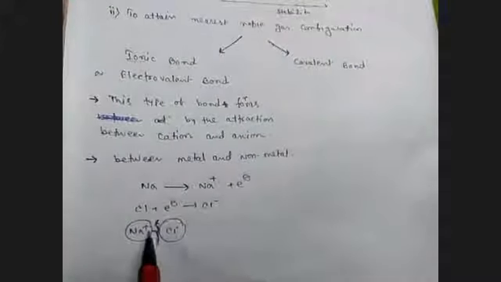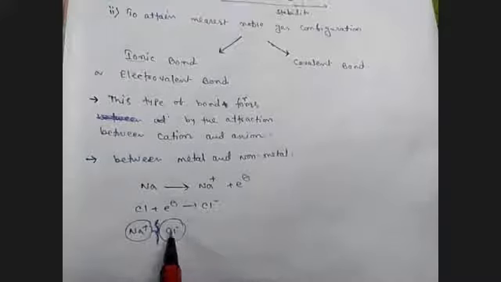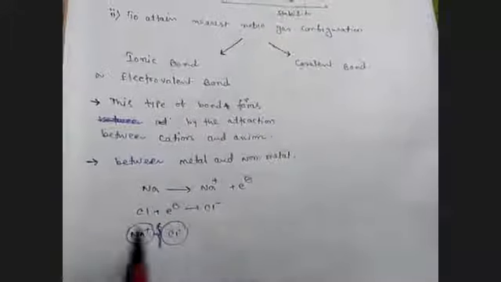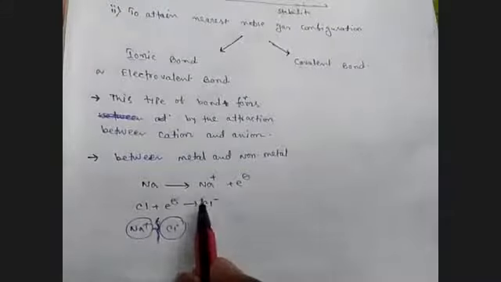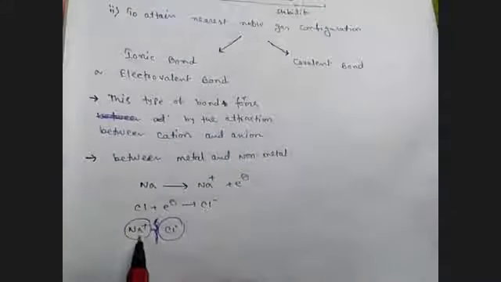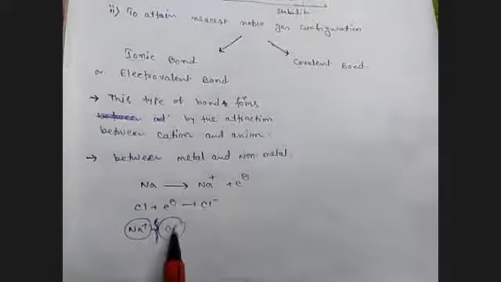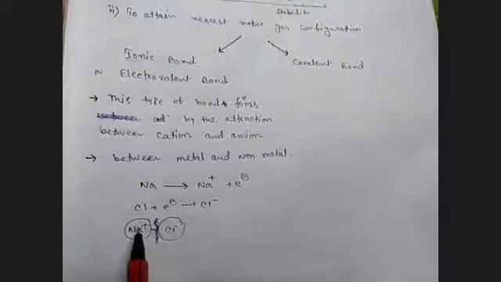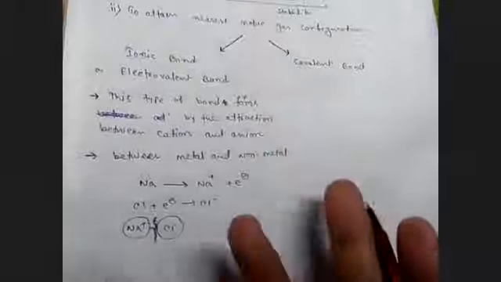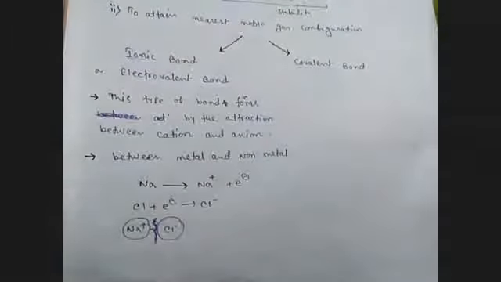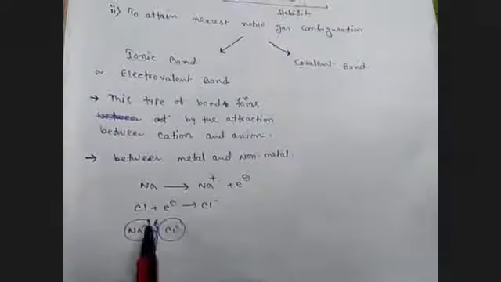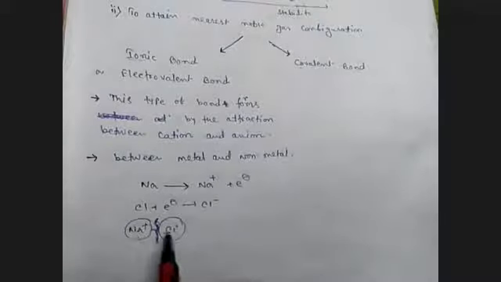The attraction between Na+ and Cl-, cation and anion, is an electrostatic force of attraction. And when metal transfers its electron to the non-metal, it forms cation and anion. It means the same thing, because after transferring it becomes a cation, after accepting it becomes negative, and then the attraction forms.